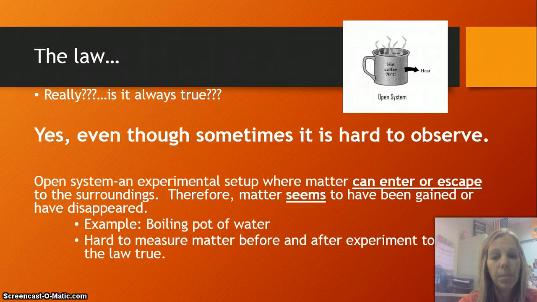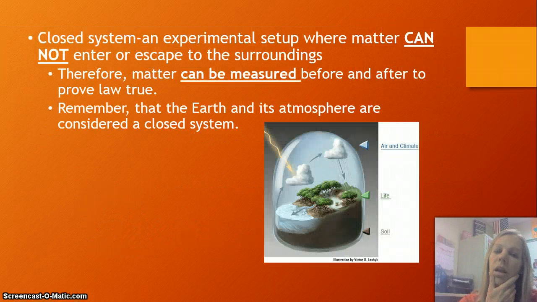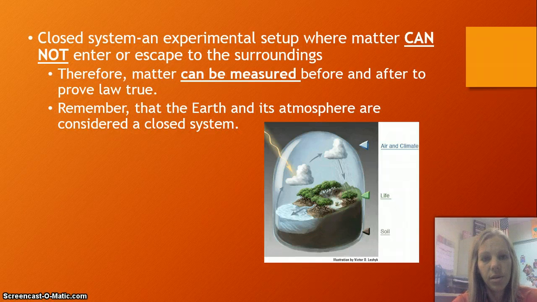So then what's happening is your system isn't just the pot, it's actually the house. If the windows are open, then it's actually the area around the house. So the system can kind of go on and go on and go on. So when we experiment in class, what we like to do is set up a closed system so that you can measure before, measure after, and note that the amount of matter will be the same. However, you can make observations on when it's different.